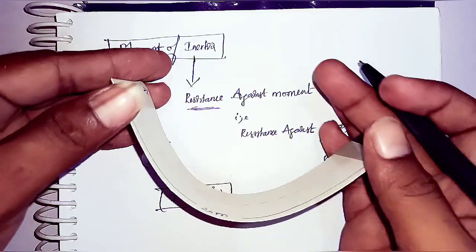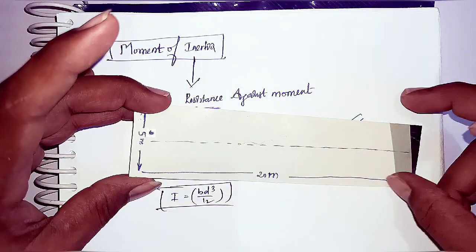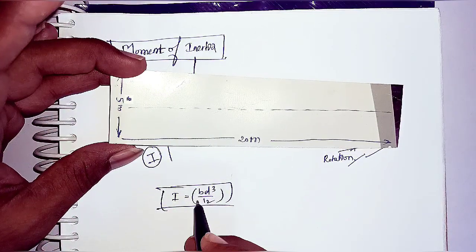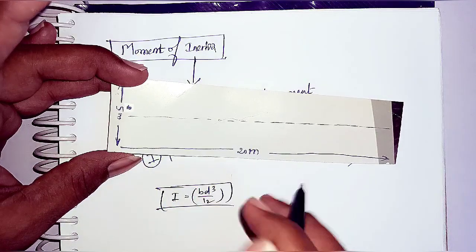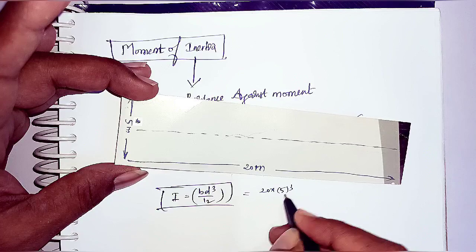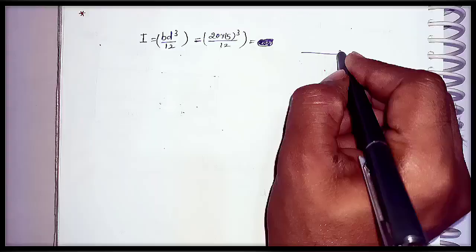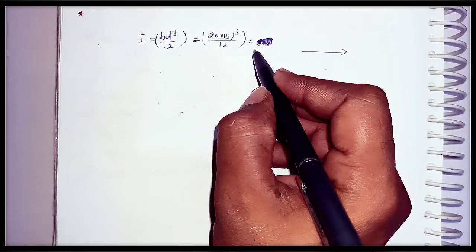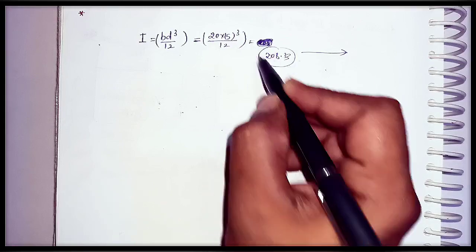The axis is bending. Here, about this axis, this is the horizontal and this is vertical. If you calculate the moment of inertia about this axis, B is 20 and the height is 5, so I = 20 into 5 cubed by 12. This is about this axis. If we calculate, the value in this case is 208.33, and this is case 1.